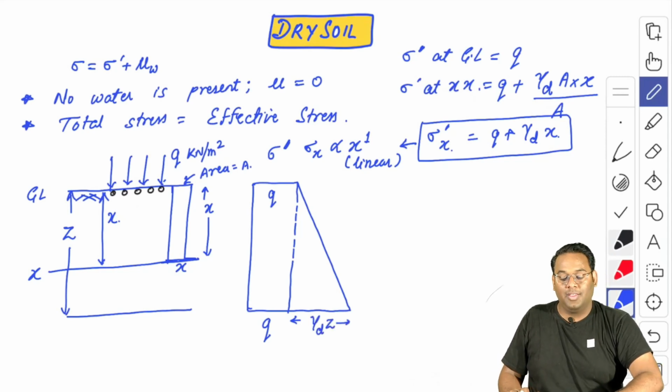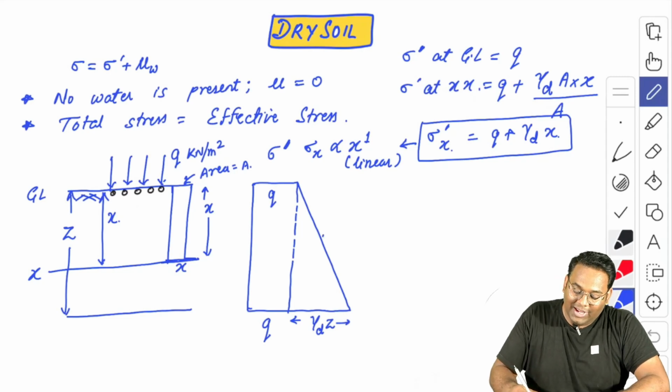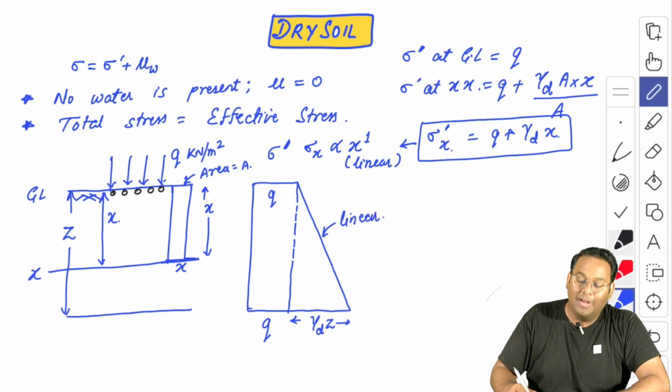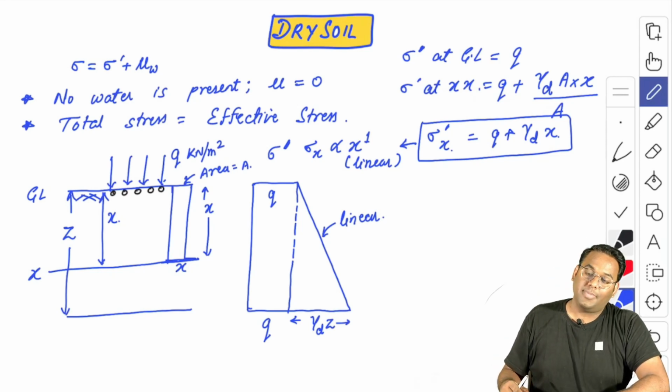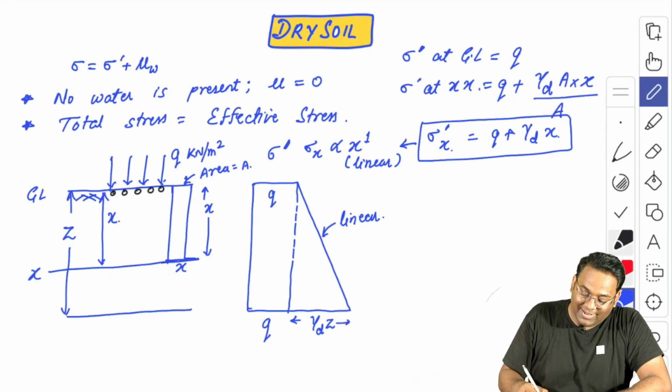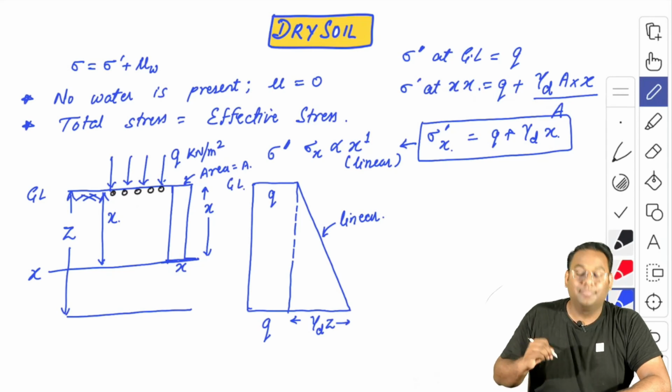Yes or no? So this variation is linear, and that is why I have plotted this increase by a straight line. Okay, and yes, this is at the ground level.